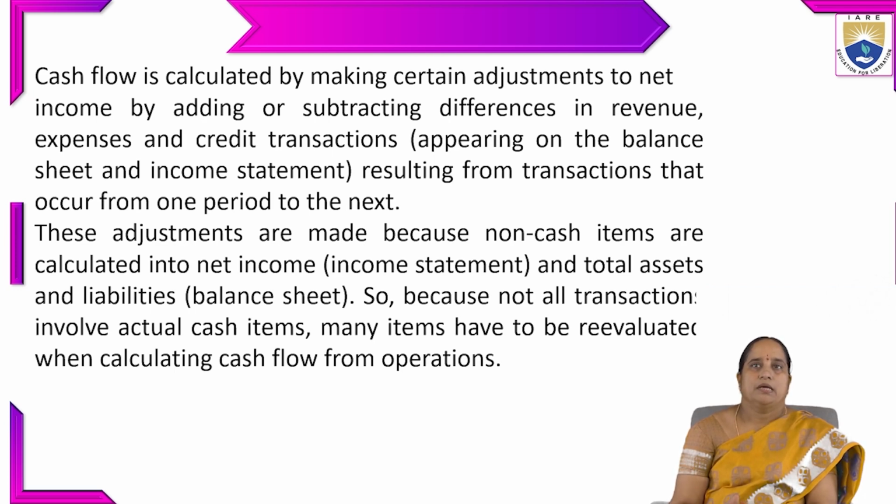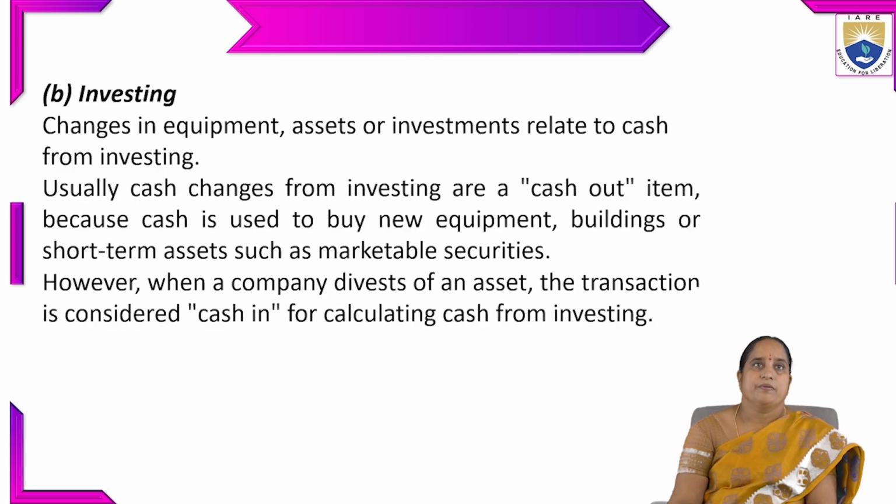Because not all transactions involve actual cash items, many items have to be reevaluated when calculating cash flow from operations.